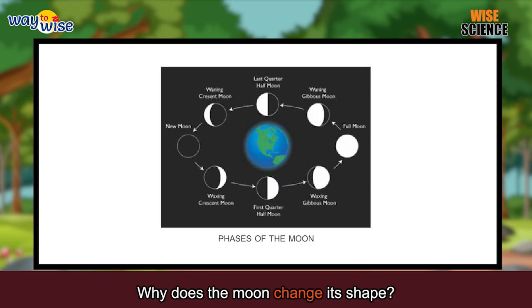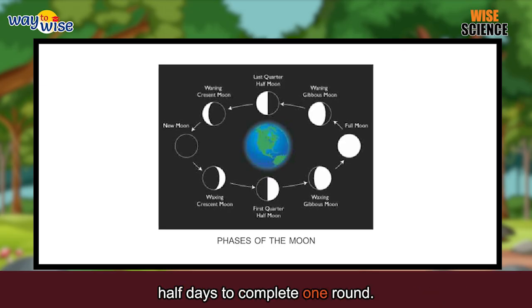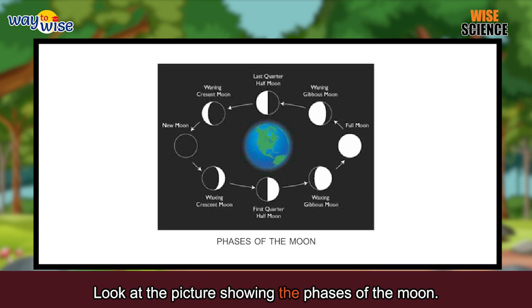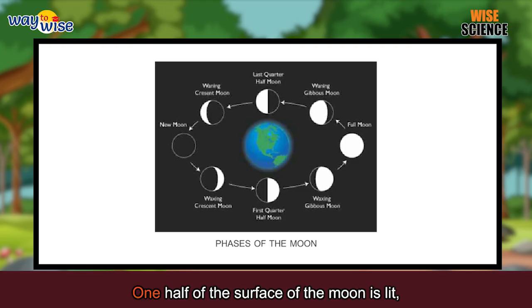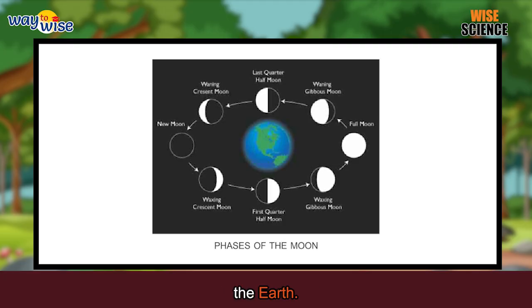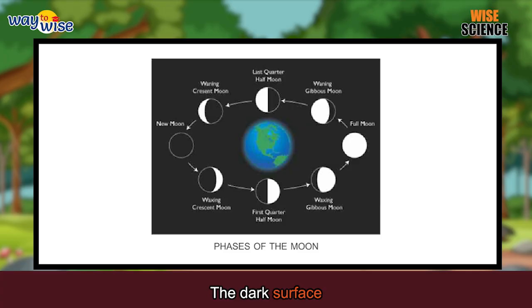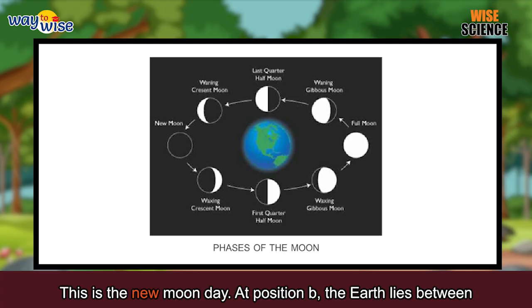Why does the Moon change its shape? The Moon moves around the Earth. It takes 27.5 days to complete one round. Look at the picture showing the phases of the Moon. At position A, the Moon is between the Sun and the Earth. One half of the surface of the Moon is lit, but its dark half faces the Earth. The dark surface does not reflect any light to us. This is the new moon day.